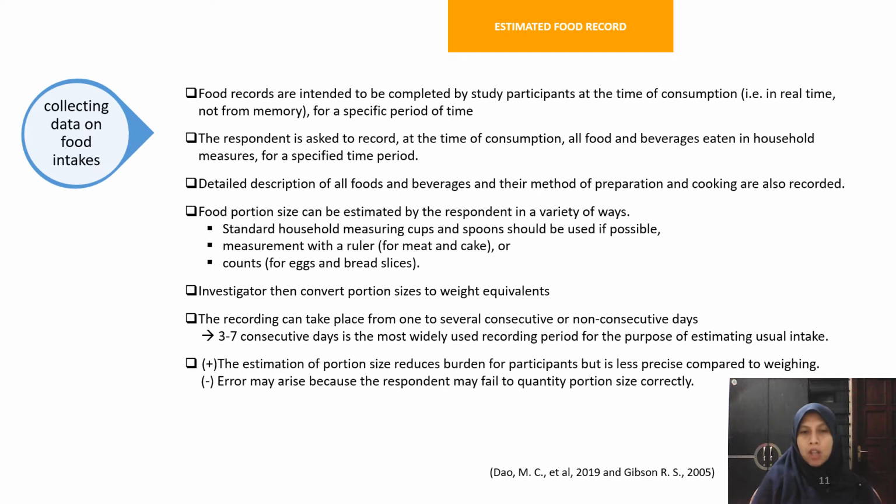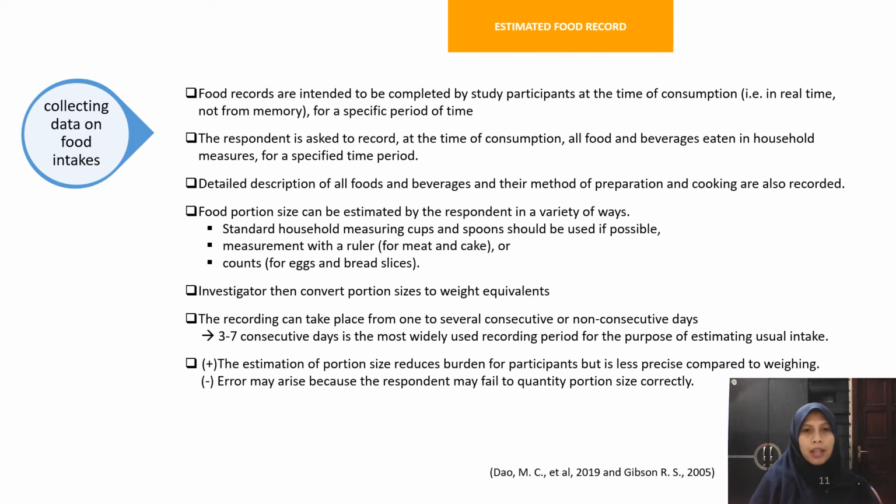Detailed description of all foods and beverages and their method of preparation and cooking are also recorded, and the food portion size can be estimated by the respondent in a variety of ways. First, they can use standard household measuring cups and spoons, or they can also measure it with a ruler, for example, for meat or cake, and they also use count, for example, for eggs or bread slices. And then the investigator converts the portion size to weight equivalent.